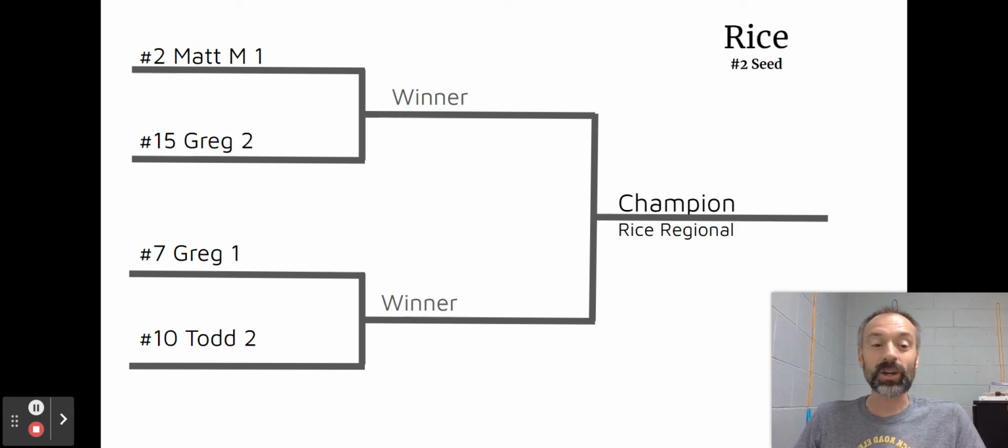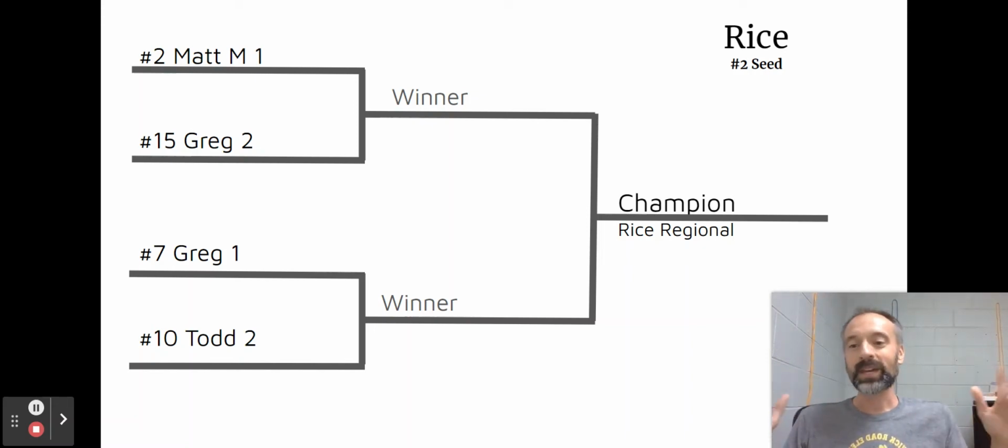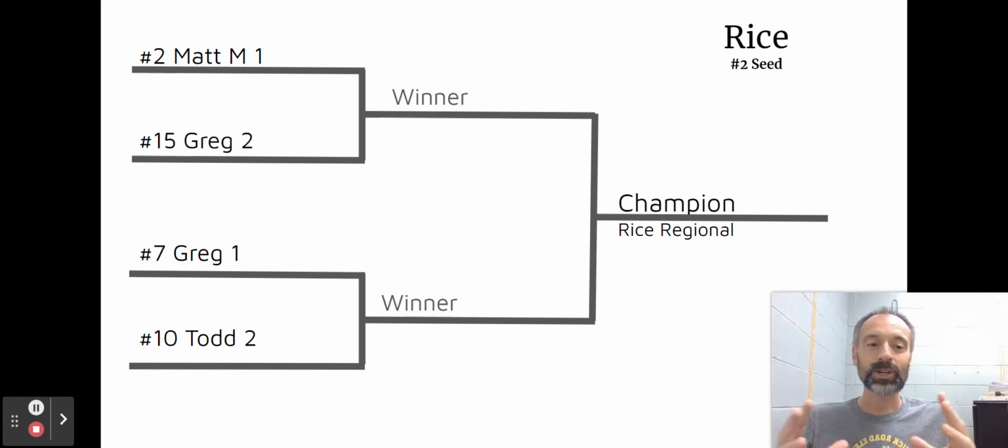The Rice region, number 2 overall seed, Matt Merrill, coming in hot here against 15 seed Greg. Look at this. 2 Greg teams make it. Could we find a better home for them than the Jerry Rice region? Awesome. Greg 1 taking on Todd, number 2. I'm sure a dream scenario for Greg here is 2 wins in round 1 so that he can be sure advancing 1 team to the Final Four.